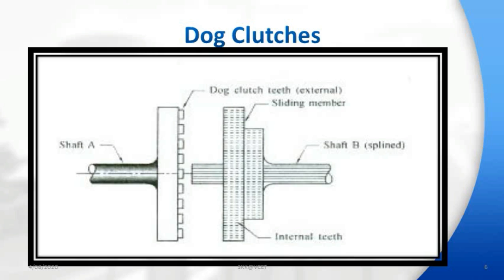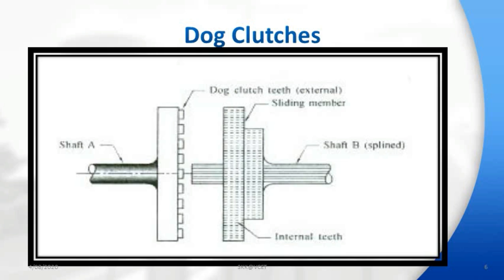Schematic representation of the dog clutch you can see in the drawing. It is a positive clutch type and used to connect two shafts or to connect a gear to a shaft. It consists of a sliding member that has internal splines or teeth.